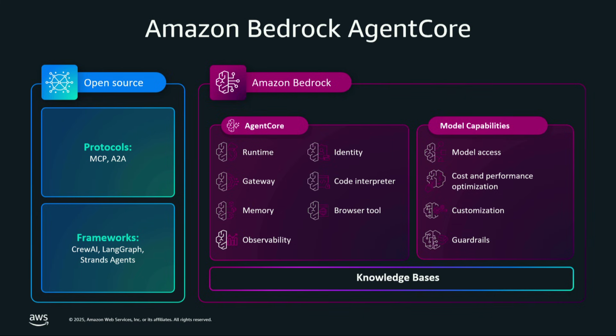Our agents are only going to be as smart as the things they can remember. And for that, we are going to use the short-term memory and long-term memory provided by the Agent Core memory feature. For some agents which need to write their own code and execute that code as well, we are going to leverage the Agent Core code interpreter feature. And there might be some agents which need to browse the internet and fill web forms for us. For that, we could use the browser tool, which provides us a really secure environment to access the internet at scale.